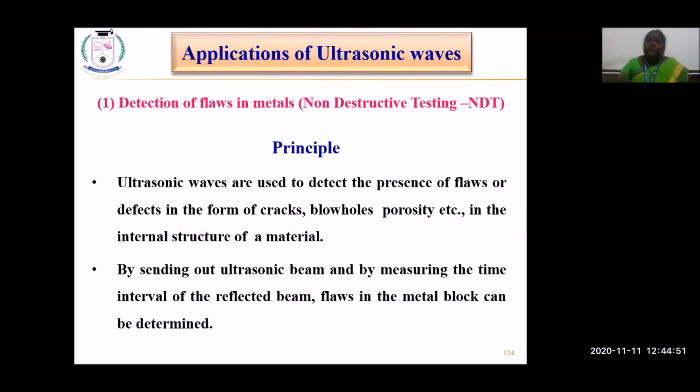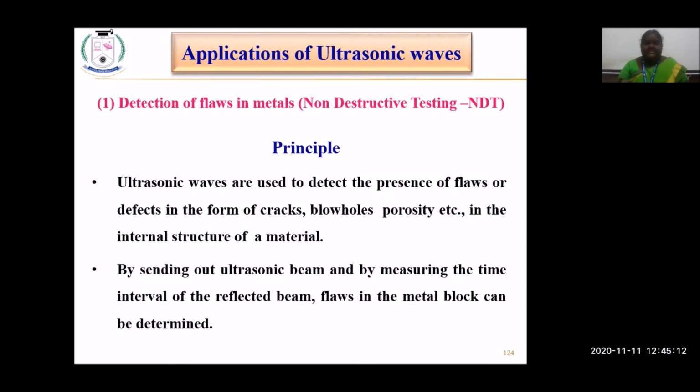When ages go by, rusting might happen because of oxidation due to moisture and humidity, or because of over-rusting the steel might get broken. That could be identified with the help of non-destructive testing.